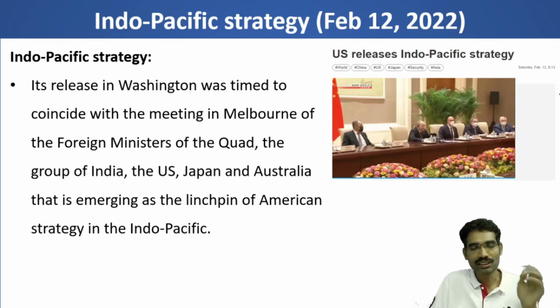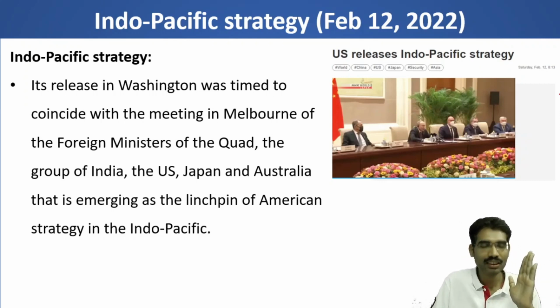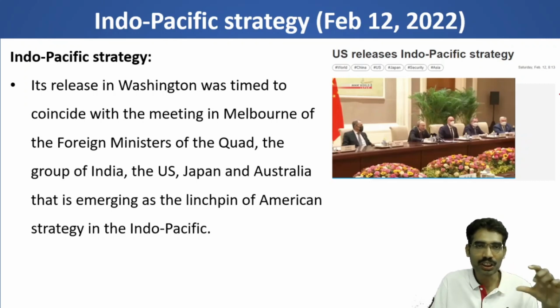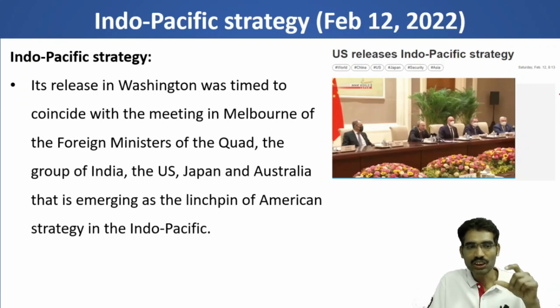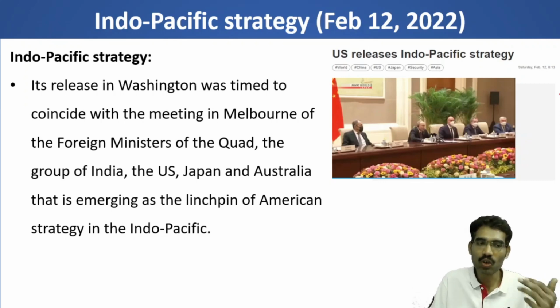Now in the 21st century, America wants to focus on the other side, that is the Pacific Ocean. And here the term Indo-Pacific means the combination of the Indian Ocean and Pacific region. So America wants to focus on the Indian Ocean and Pacific Ocean jointly, that is the Indo-Pacific strategy. To realize the Indo-Pacific strategy, the Quadrilateral Security Dialogue becomes an important tool to realize its goals or objectives.